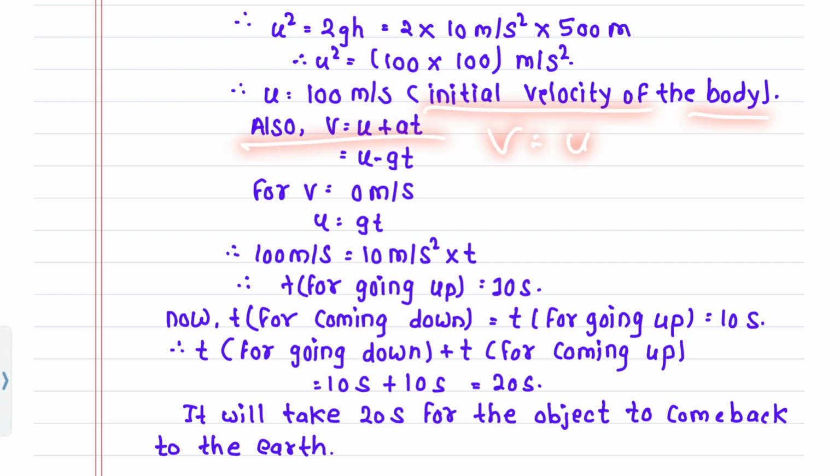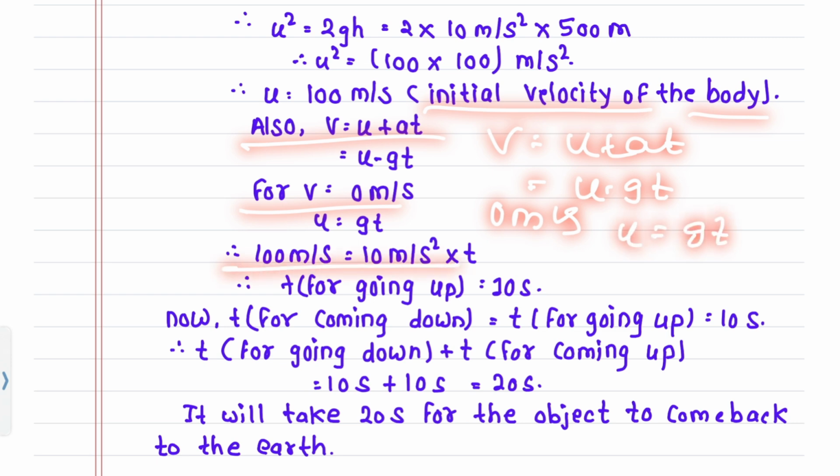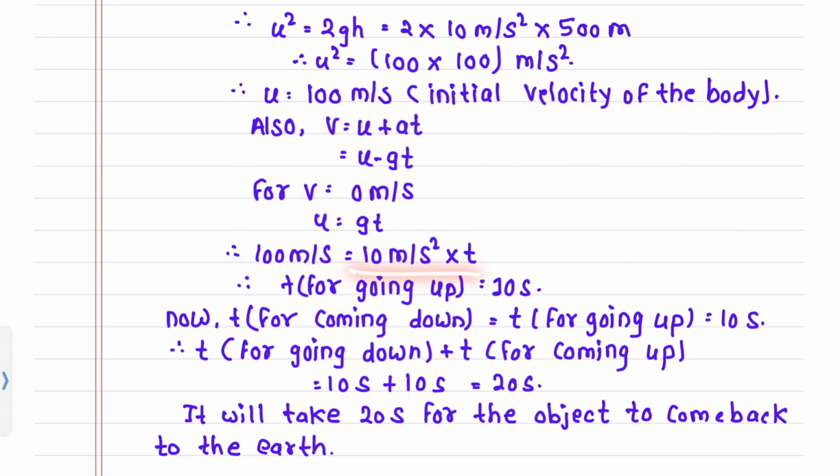Also v is equal to u plus at, equals u minus gt. For v equals 0 meter per second, u equals gt. 100 meter per second equals 10 meter per second square into t. T for going up is equal to 10 second. Now t for coming down equals t for going up, which is 10 second. T for going up plus t for coming down, 10 second plus 10 second, is equal to 20 second. It will take 20 second for the object to come back to the earth.